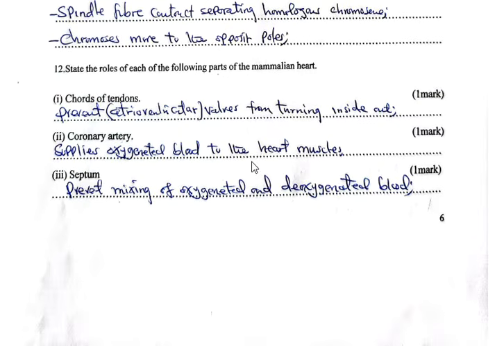Roles of the following parts of the mammalian heart: chordae tendineae, the tendons, prevent valves from turning inside out, and basically those are the atrioventricular valves. Then the coronary artery supplies oxygenated blood to the heart muscles. The septum prevents mixing of oxygenated and deoxygenated blood.